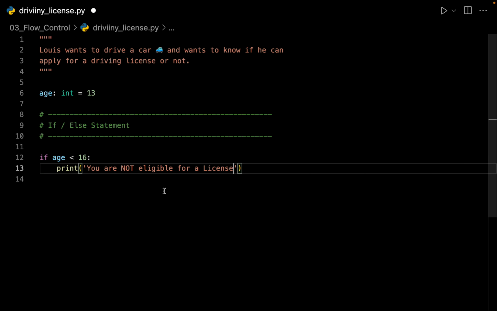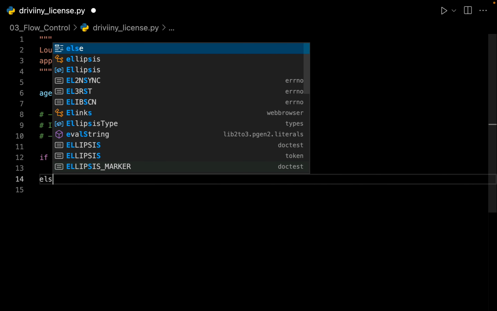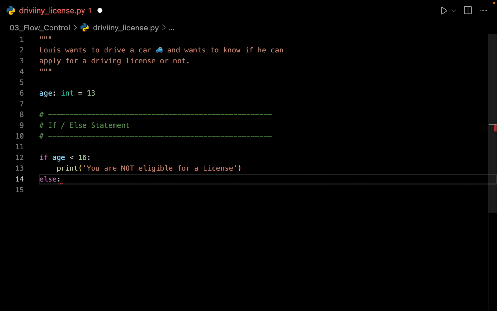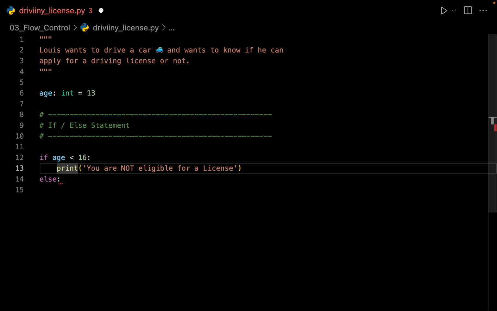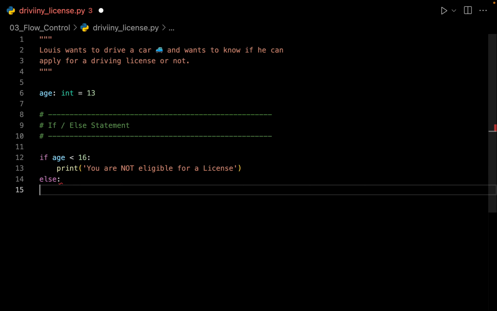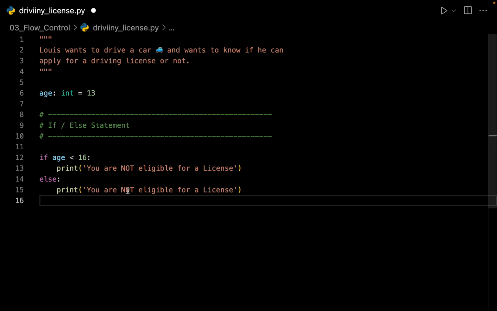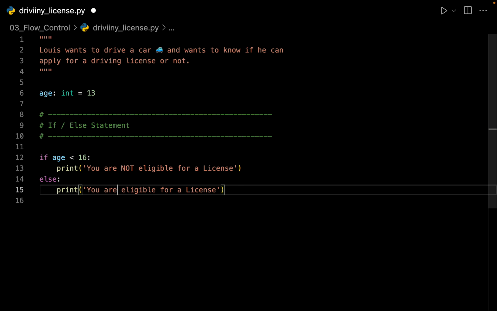But what happens if you are more than 16? In that case, you are eligible for a license. So on the next line, we can simply say else. So that means you are actually more than 16 years old. And let me copy and paste it right over here. Here I can say you are eligible for a license.